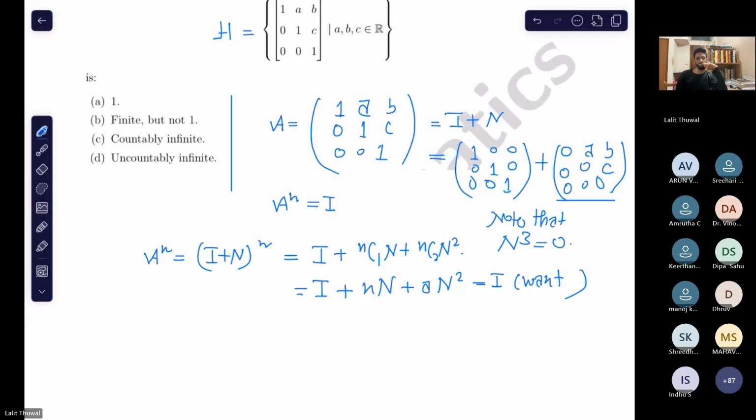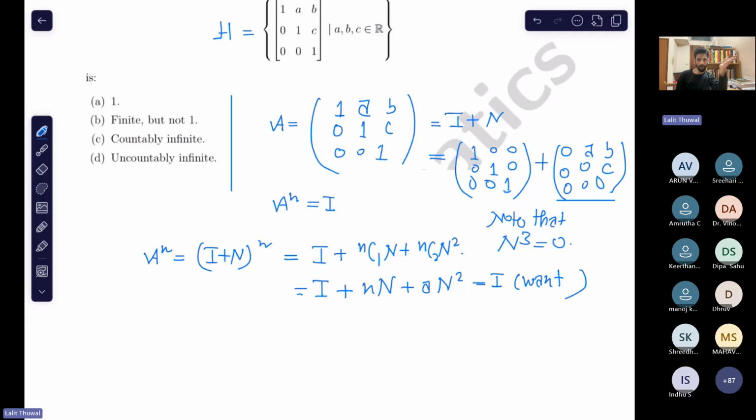So no one could, sir? Yes, please. Here n square will also be 0, right? Why would n square be 0? If you put a, b, c equal to 1, 1, 1, then in this case n square is just the matrix which has entry 1 at the rightmost top corner, and others are 0, I think, isn't it?